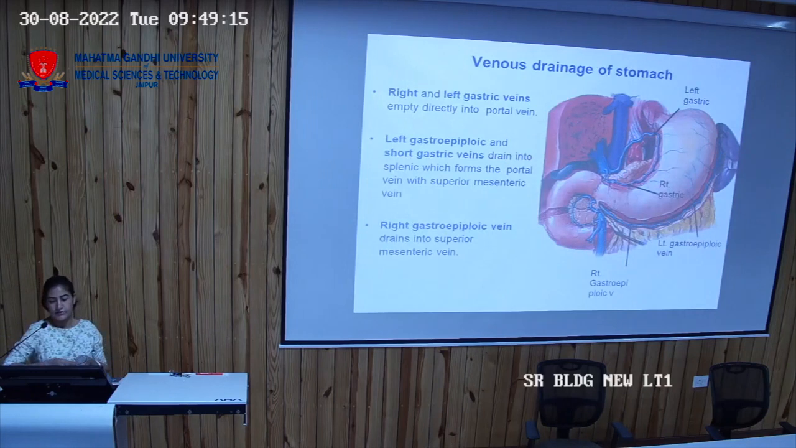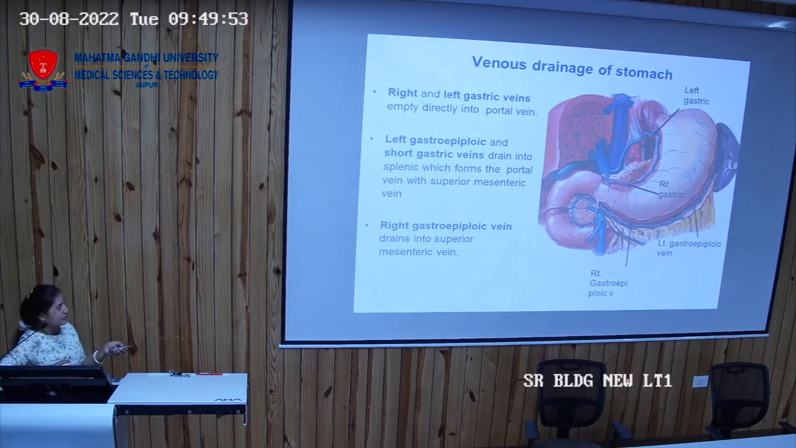Now venous drainage of the stomach. So venous drainage of stomach कहाँ जाएगा? Liver में through the portal vein. ठीक है? So how does it reach the portal vein? Now your right gastric and left gastric arteries were there on the lesser curvature. So similar name veins will be there, right gastric vein and the left gastric vein, which are directly going to the portal vein. Left gastroepiploic and short gastric veins will drain into the splenic vein, which forms the portal vein. Splenic vein and superior mesenteric vein, they join to form the portal vein.